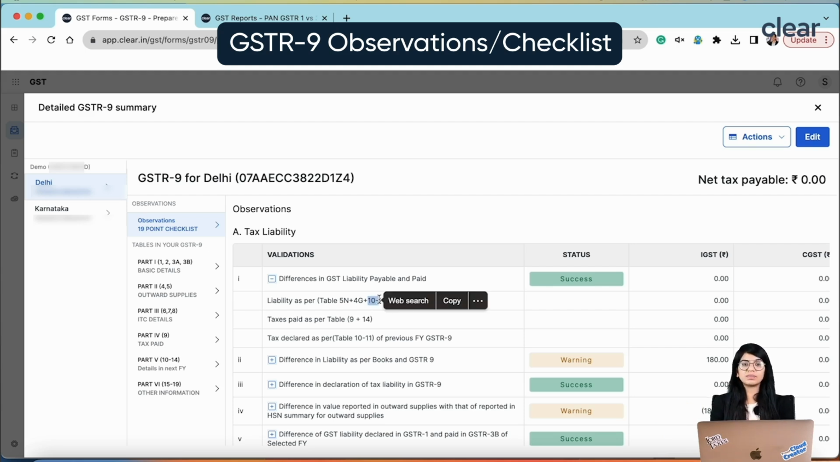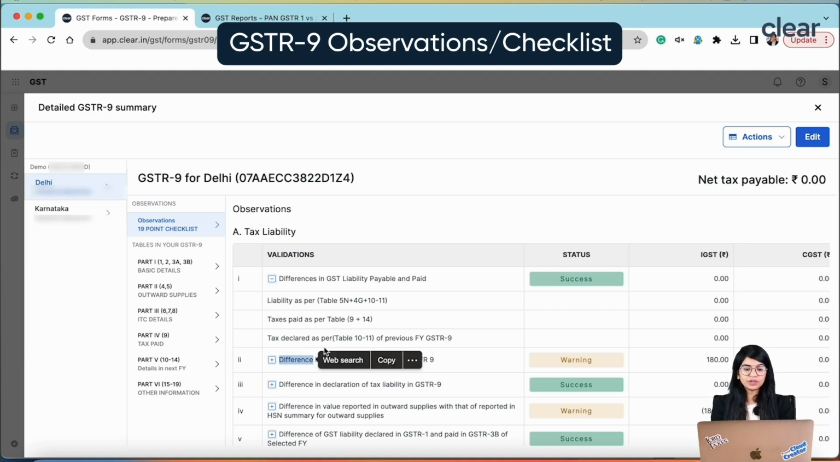11 is a negative adjustment and 10 is a positive, an upward increment. Right, so that is the liability. When it comes to taxes paid, we show it in table number 9 and table number 14. But in table number 9 we may also have paid taxes which are related to my previous year, but I have paid it now in the current year.